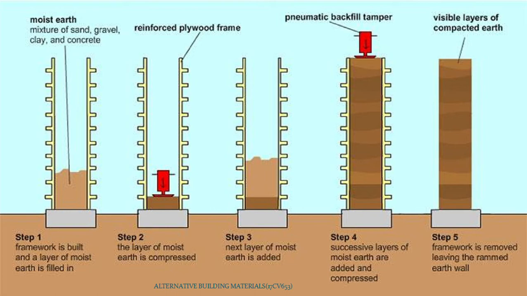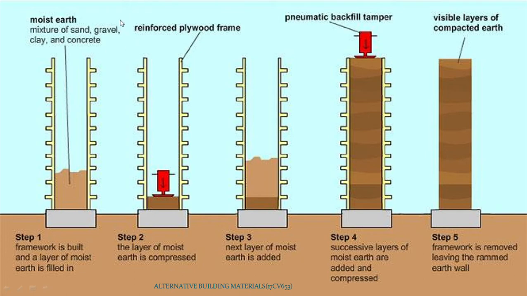This is the construction methods of the rammed earth structure. The first step, the formwork is very important in the rammed earth construction. First, formwork is built, and then moist earth. Moist earth means a mixture of sand, gravel, clay, and nowadays we are using concrete. But in olden days, they did not use concrete. The sand, gravel, clay, and soil will be used.